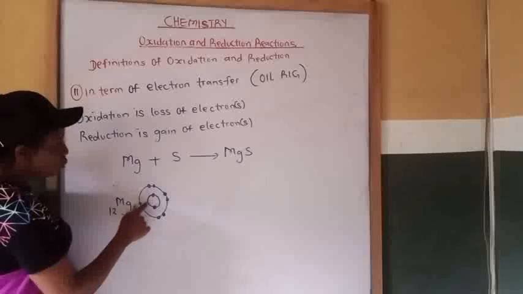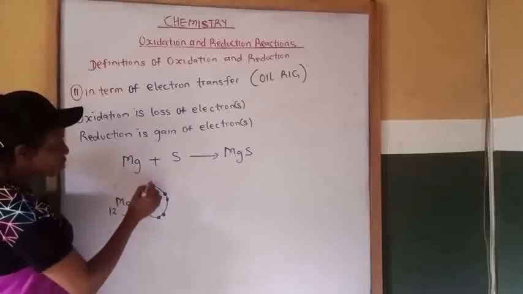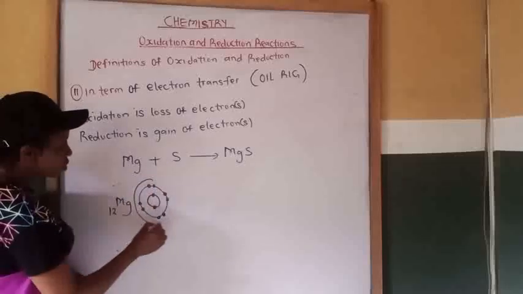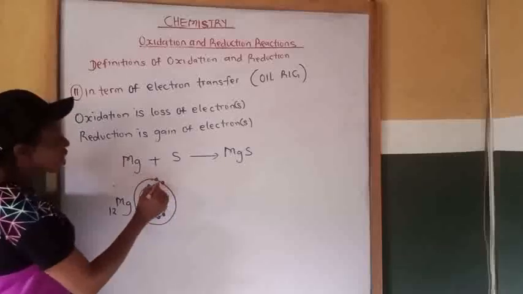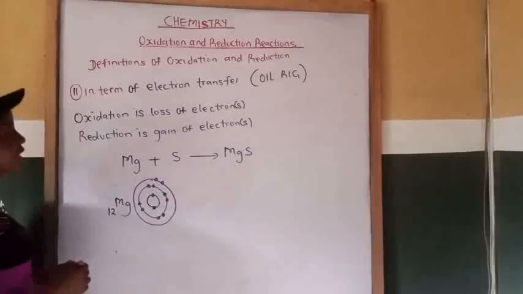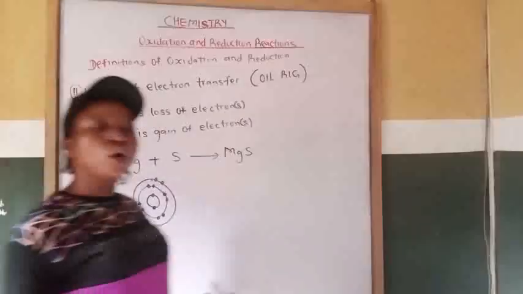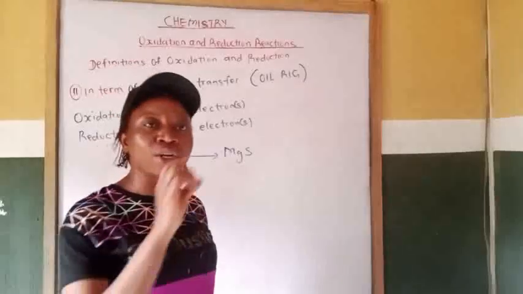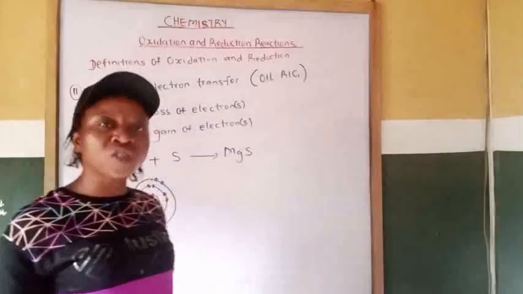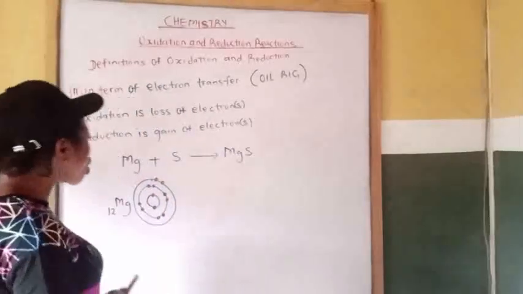Then 2 plus 8 gives us 10, so the last shell will carry 2 electrons. Those elements with 1, 2 or 3 valence electrons are donors. They give out electrons, so there will be loss of electrons.